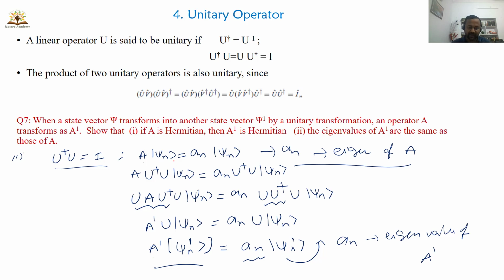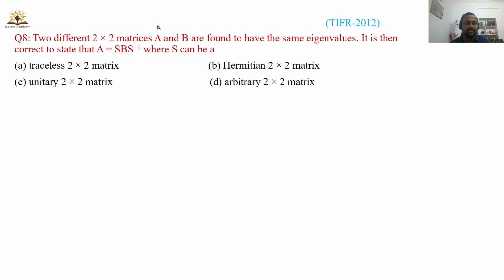That means the final conclusion is, when there is a unitary transformation. What is a unitary transformation? U dagger U is I. If we write like this, then I can call U a unitary operator. And unitary transformation means when you operate U dagger and U like this on an operator, then you will get another operator A prime.